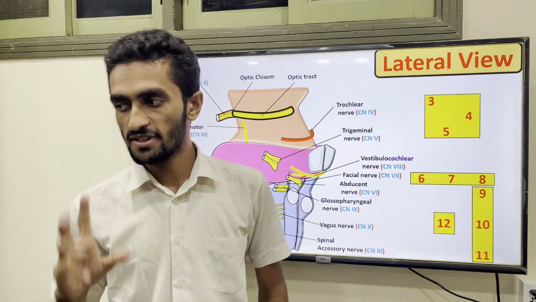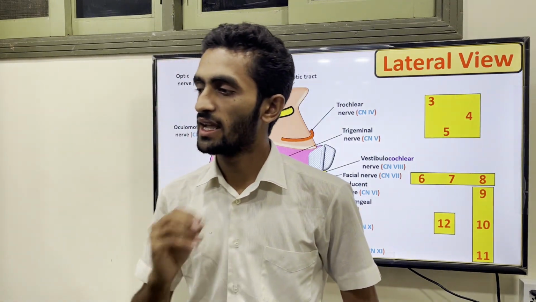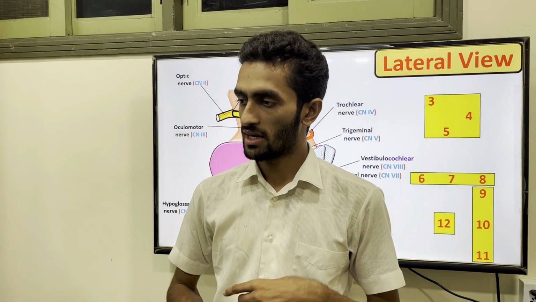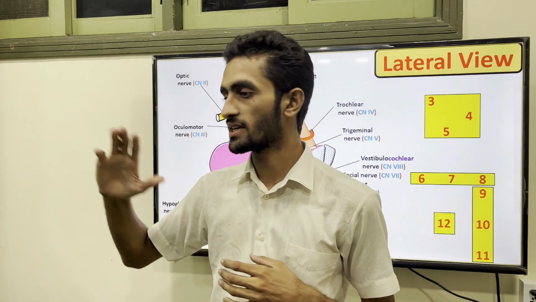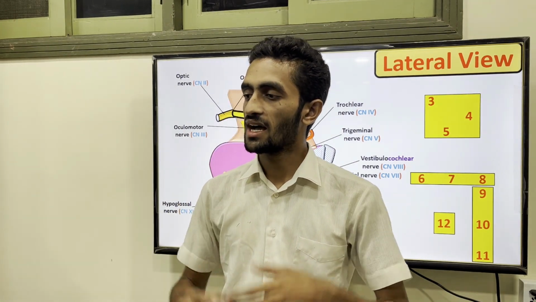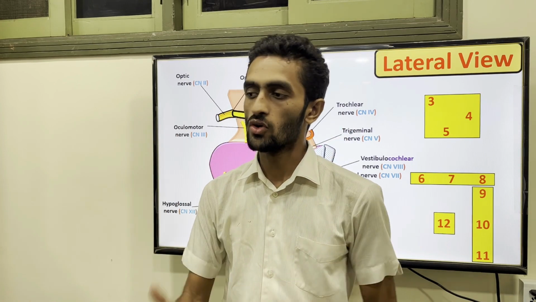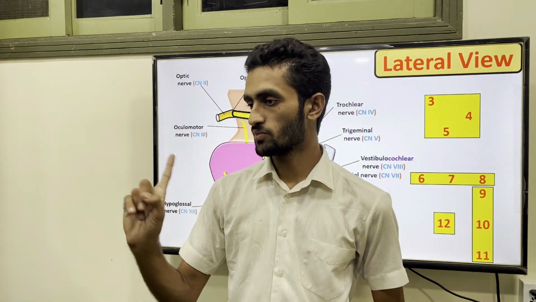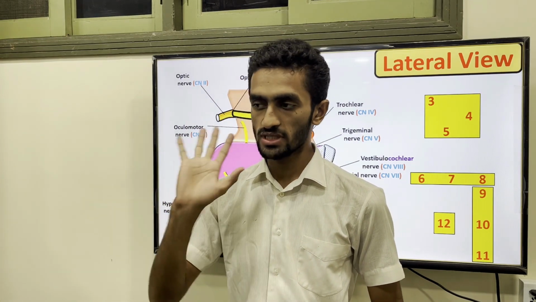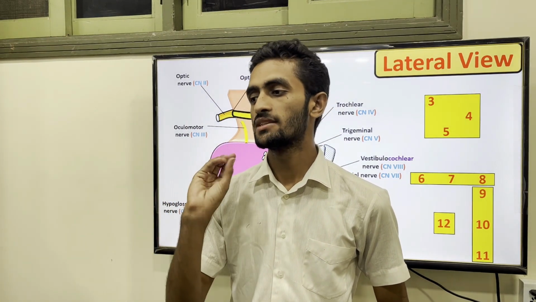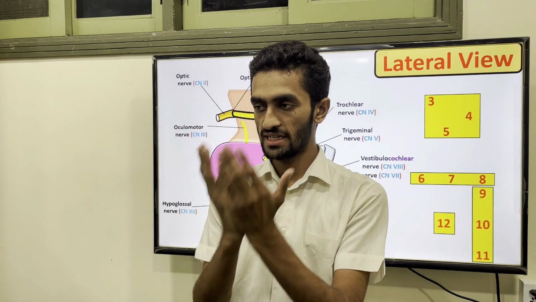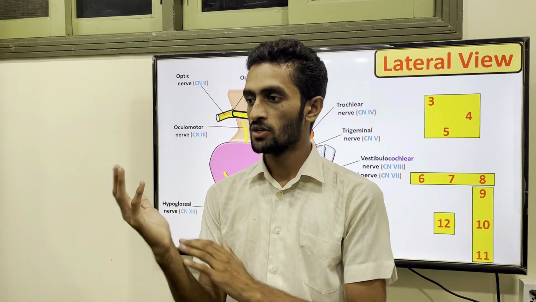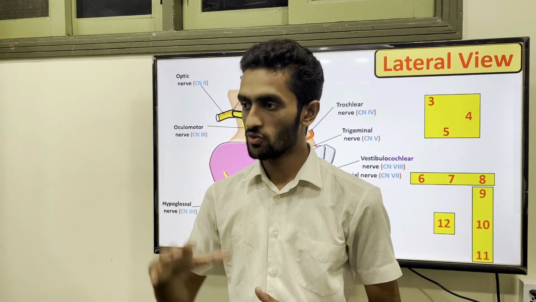The other thing which is really tested by any lab manager or professor in any exam: they ask about all the nerves coming anteriorly. Only one nerve, the trochlear, the 4th, is present posteriorly. So when you see the posterior view, you will see only the trochlear. When you see the anterior view or the lateral view of the brainstem, you will see all the nerves.